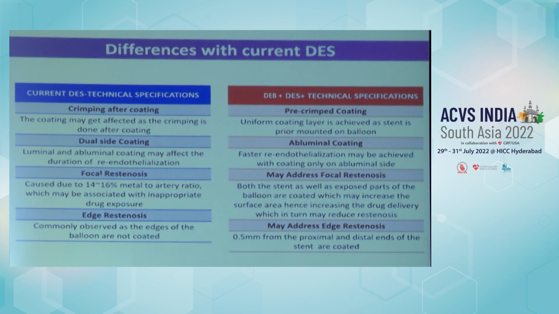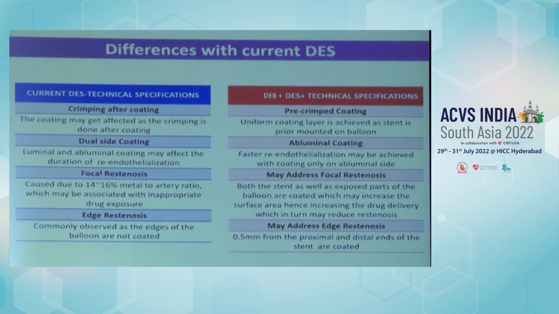The stent and balloon are already crimped, and only then coated. So there is a homogeneous distribution of the drug, and a uniform coating layer is achieved as the stent is prior mounted onto the balloon. And as already said, in the current DES platforms there is dual side or 360-degree coating, but in this DCB plus DES there is abluminal coating, which we have already discussed.